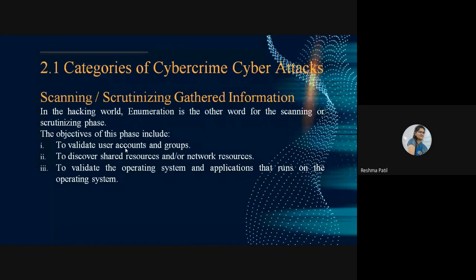There we can get the user ID and password also. Is that password working? So validation is going on here, to discover shared resources and network resources, and to validate the operating system and the applications that run on the operating system.